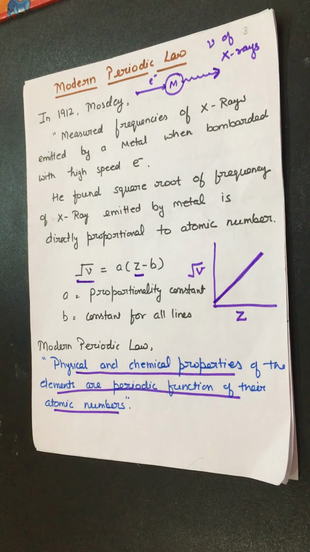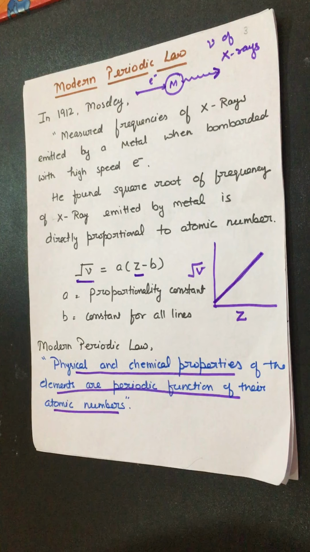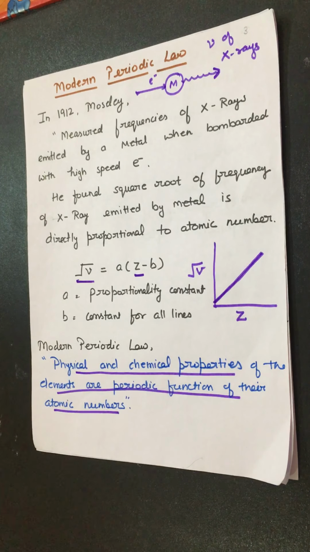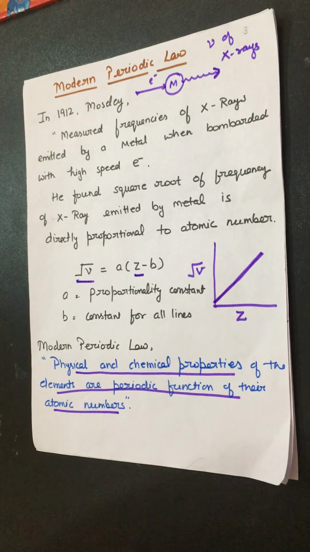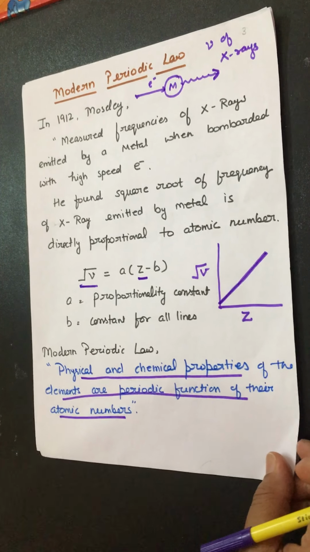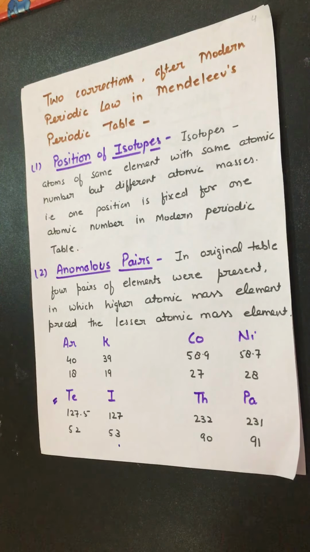Modern periodic law. Moseley performed his experiment and found a direct relationship between the square root of the frequencies of the X-rays emitted by the metal when bombarded with high-speed electrons and the atomic number. Then he proposed that periodicity can be explained on the basis of atomic number, not on atomic masses, and then he gave his law: physical and chemical properties of elements are periodic function of their atomic number.